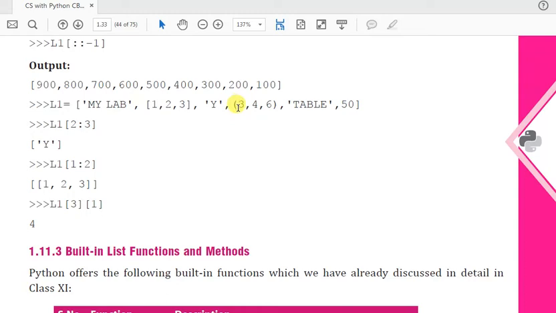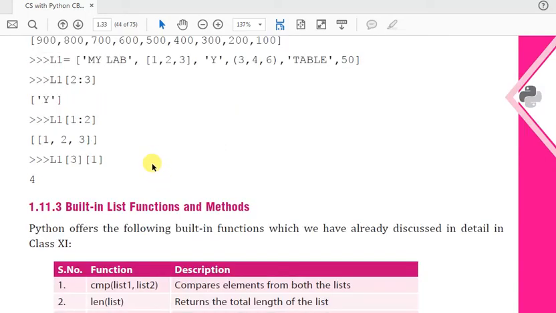Inside the tuple, 3 is at index 0, 4 is at index 1, and 6 is at index 2. So the first index indicates the index of the list, that is 3, which means this tuple, and 1 is the index of the tuple. So index 1 is the value 4, so the output is 4. Okay, so I hope you can understand the slicing.